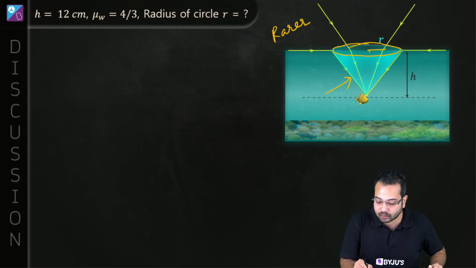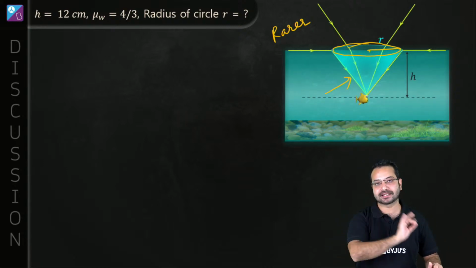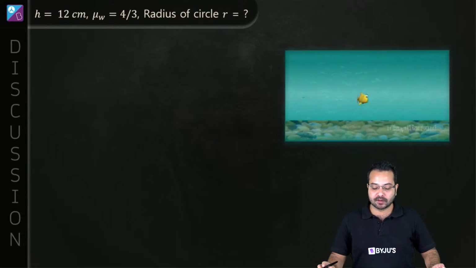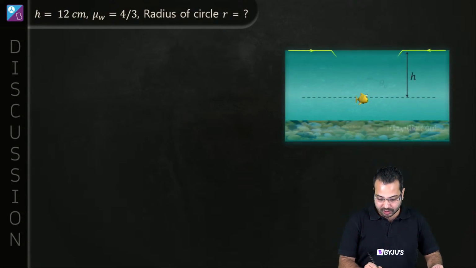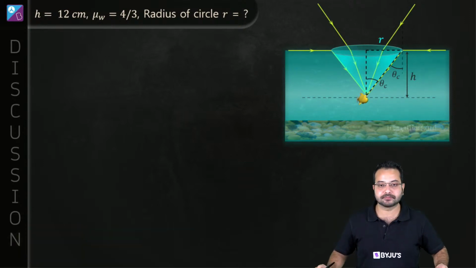So we have to find out what is the radius of this horizon that we see. Is this concept clear? Okay. Alright, so if this concept is clear, let's try to solve this. Let me draw this diagram. Okay, we have drawn this diagram.